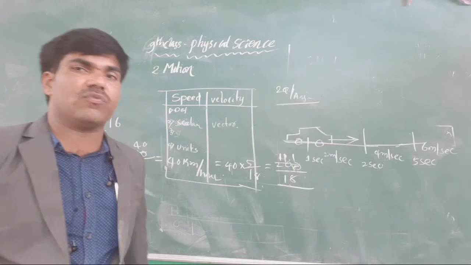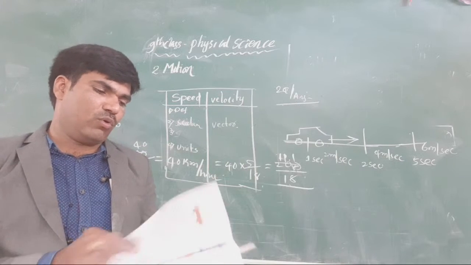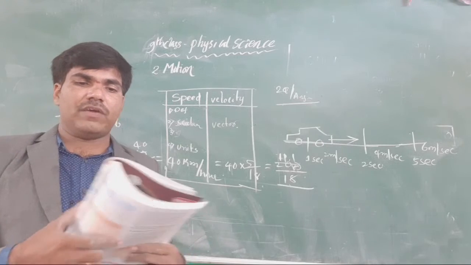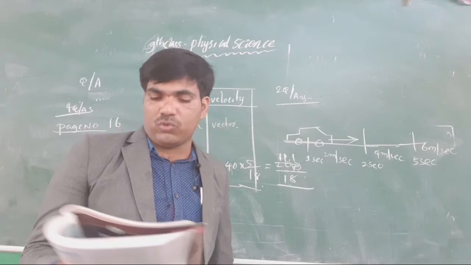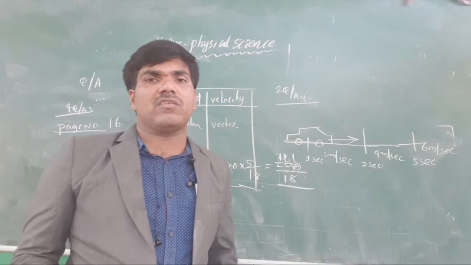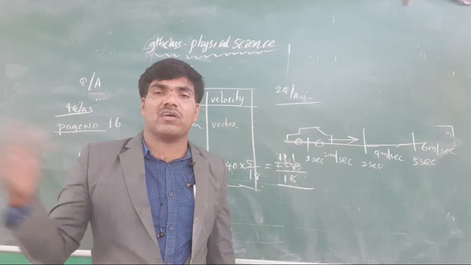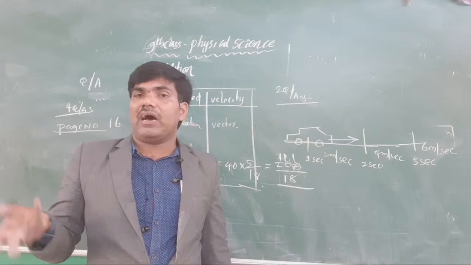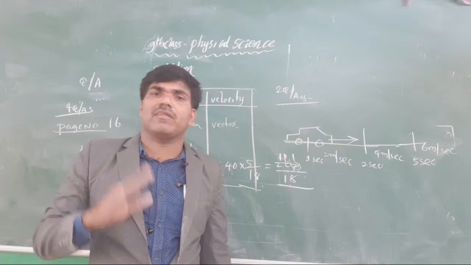What did you understand from this one? One more thing. In page number 18 it is given: one aeroplane is moving with 300 km per hour due south, and as well as due north. Are both the same? No, they do not meet at the same distances or positions. Why? Because their directions are different. When the direction changes, the velocity changes: the magnitude is the same, but the direction changes.